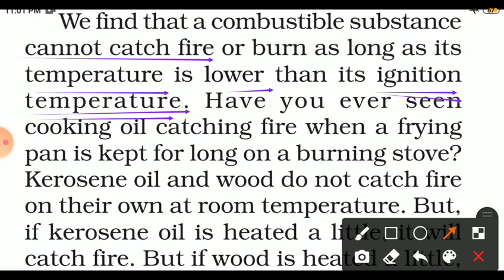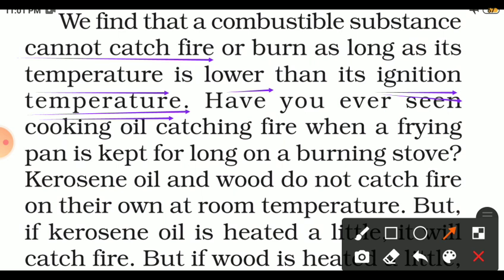Have you ever seen cooking oil catching fire when a frying pan is kept for long on a burning stove? Yes, sometimes if you observe it in kitchens, you will find that the cooking oil catches fire if we keep it for a long time on a burning stove.